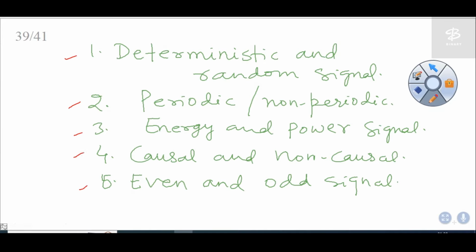Your continuous signal can be even, it can be odd, it can be causal, it can be non-causal, it can be periodic, it can be non-periodic. So how do you determine that a signal given to you is periodic or non-periodic, or whether it is even or odd?